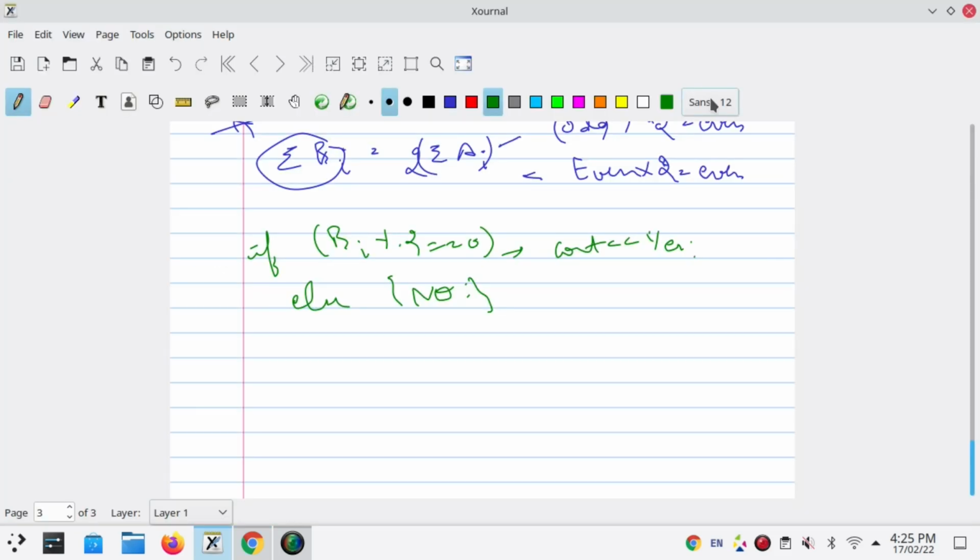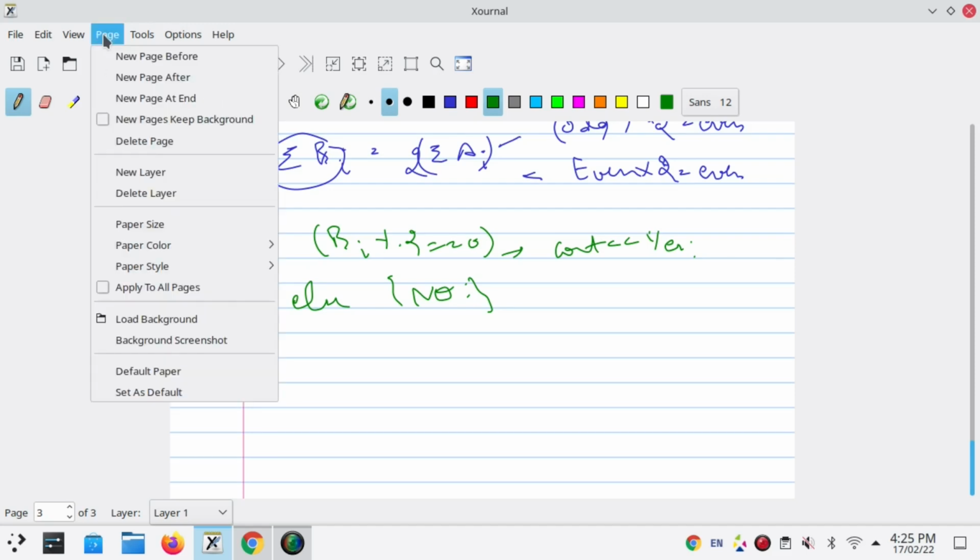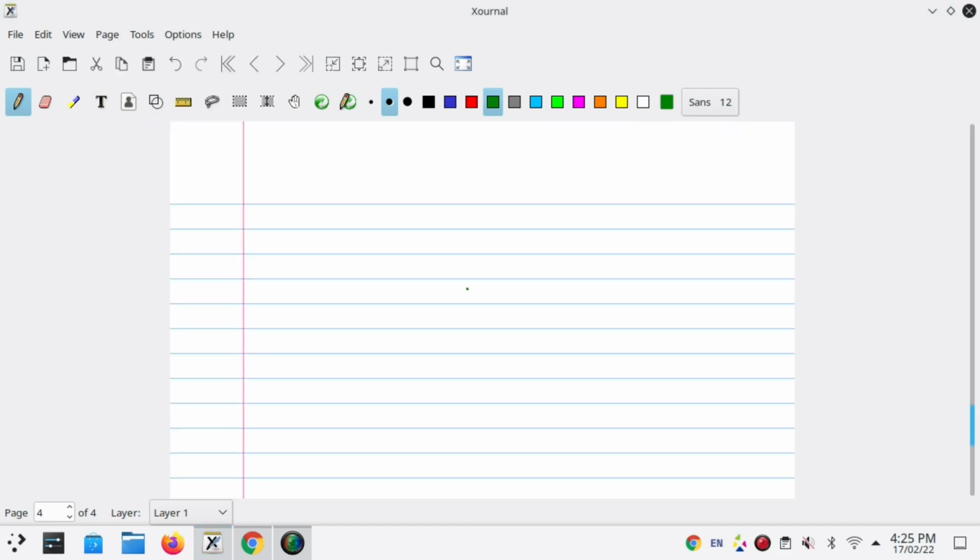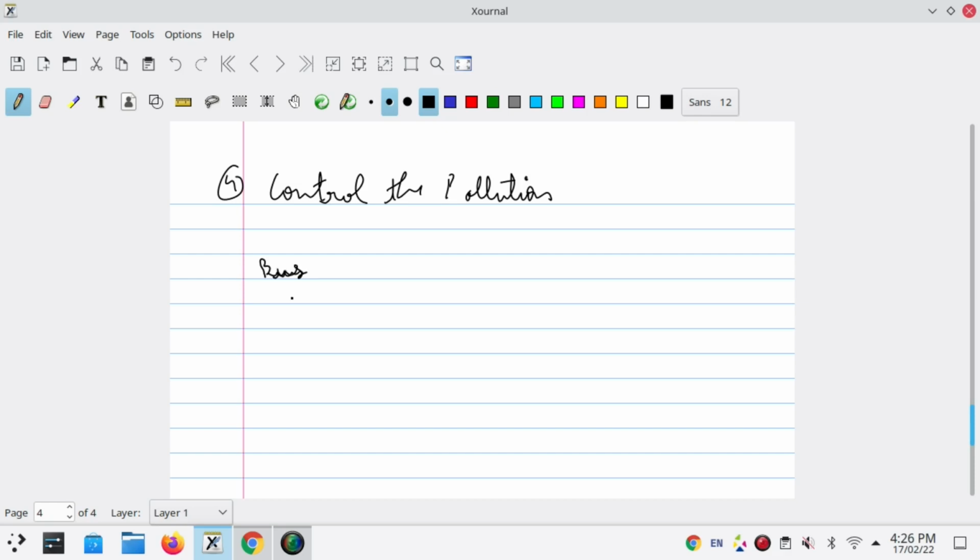Okay, so now let me take a new page. Now we are at the fourth problem, control the pollution. And it says that we have two vehicles, bus and car. Bus has a capacity of 100. It means that the maximum number of persons it can accommodate is 100, while car has a capacity of 4 people.